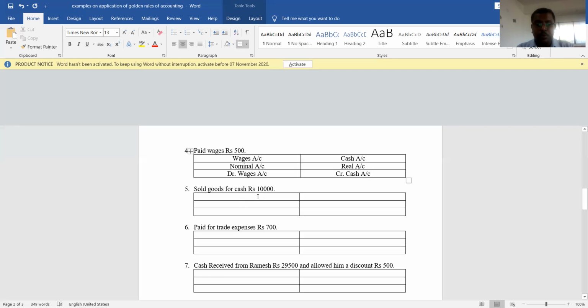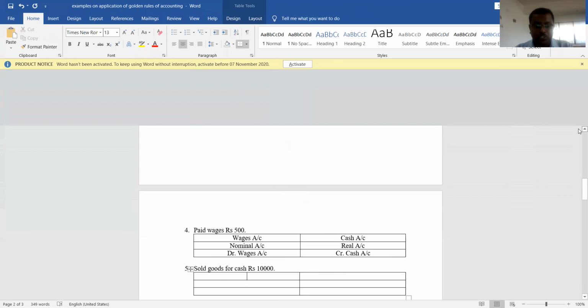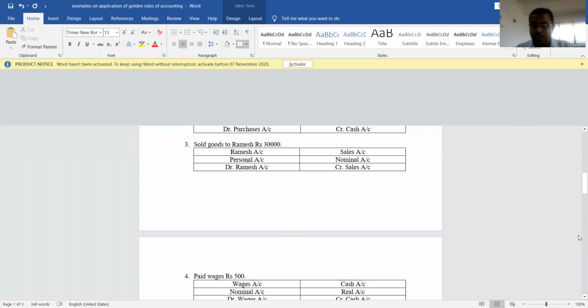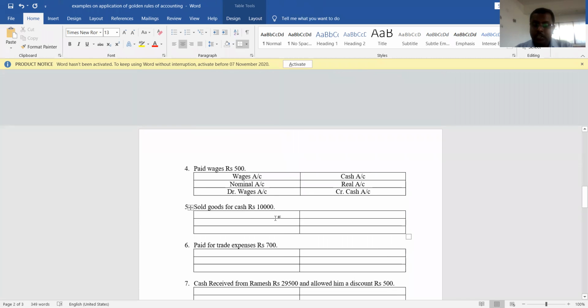Okay. Hope you people are understanding. Yes. Okay. Let us move further now. Here is the transaction: sold goods for cash rupees 10,000. You can see the difference between these two transactions, the third transaction and the fifth transaction. In the third transaction, they said that sold goods to Ramesh. And in the fifth transaction, they said that sold goods for cash.